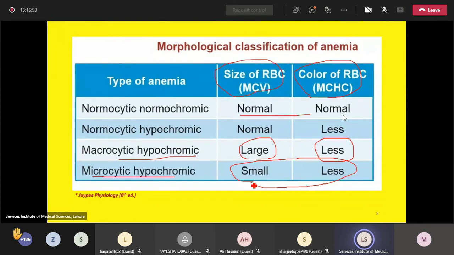Before we proceed further, students, are you with me? Yes, sir. Okay. Morphological classification on the basis of MCV and MCHC. Any query? So that we can proceed further. No, sir.